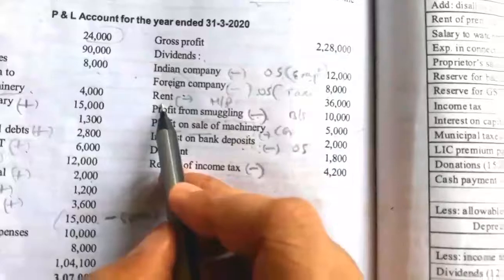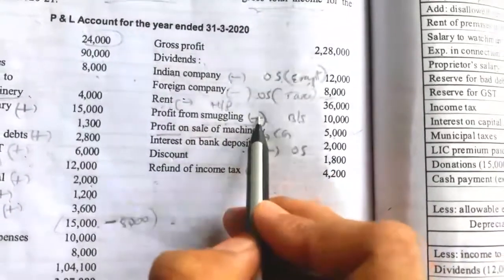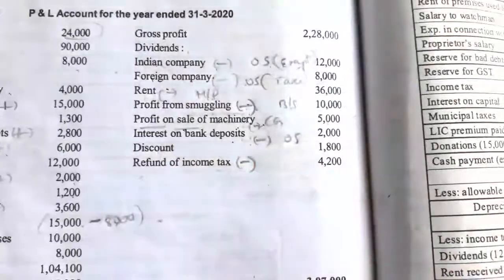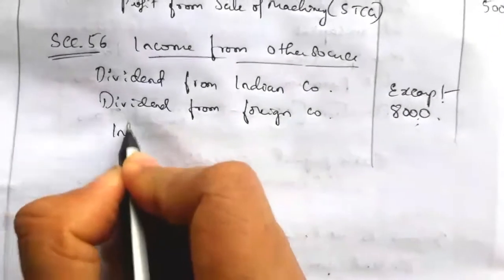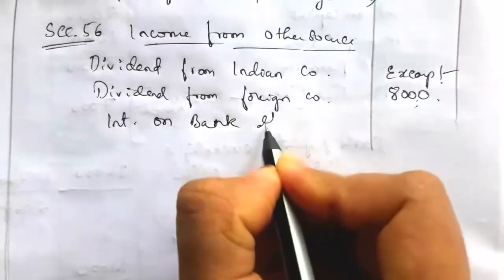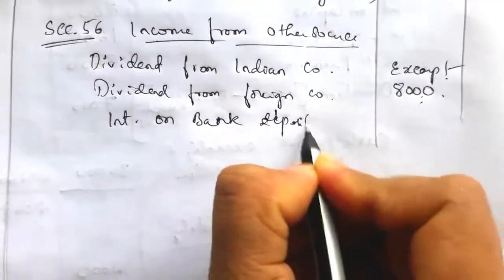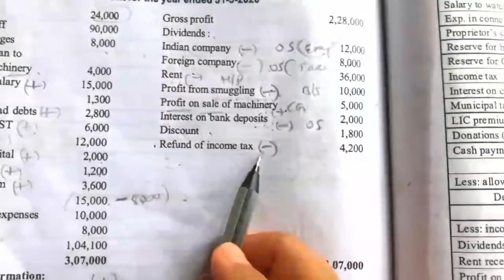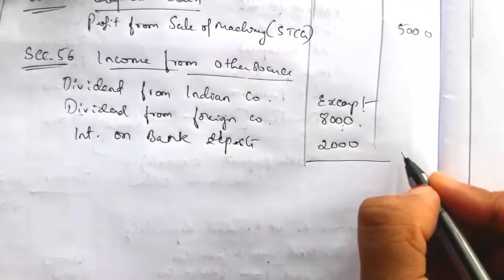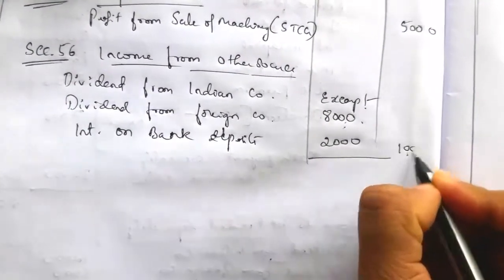Then rent is taken under the head house property. Profit from smuggling also, consider that it is taken under business income, not capital gain. Then interest on bank deposit is taxable under other sources. The value is how much? Rupees 2,000. Next, discount allowed is an expense of business. Then refund of income tax is not taken as income from other sources. So the total income under the head other sources is 8,000 plus 2,000, that is 10,000.